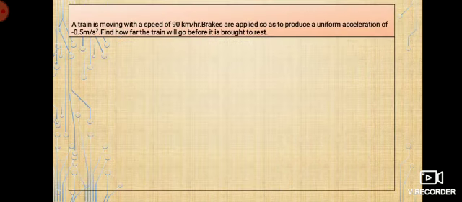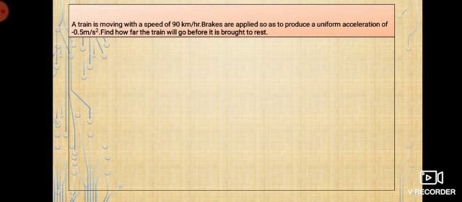The first question: a train is moving with a speed of 90 km per hour. Brakes are applied so as to produce a uniform acceleration of 0.5 meter per second square. Find how far the train will go before it is brought to rest.